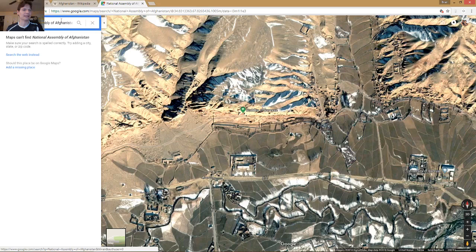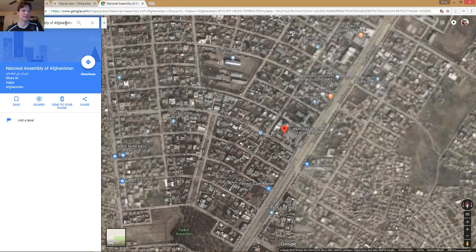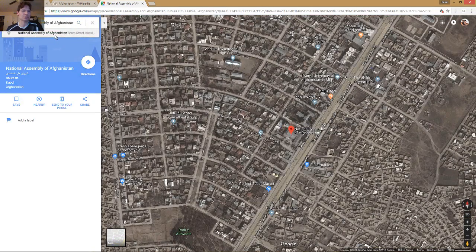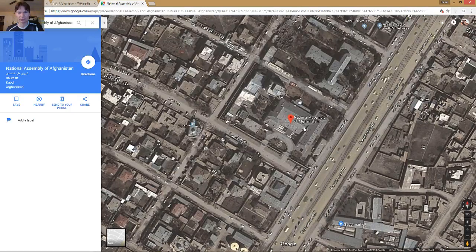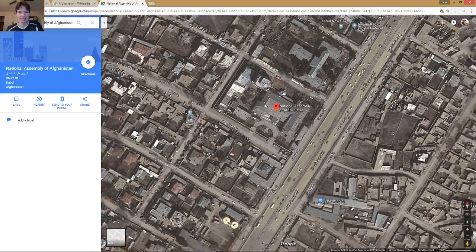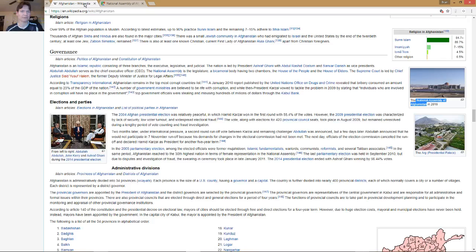National Assembly of Afghanistan. Oh boy, it says it can't find it. Okay, this happens fairly often actually. Let's see if this will take us there. Awesome. Okay, so I just had to click back in here, and Google suggested a new location for that. And though there's not a photograph of that building, let's see, that doesn't look like the same building I saw in the photograph on Wikipedia. So let's look in. Yeah, that's definitely not the same building. So how can we find this?